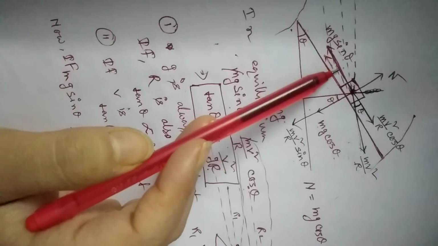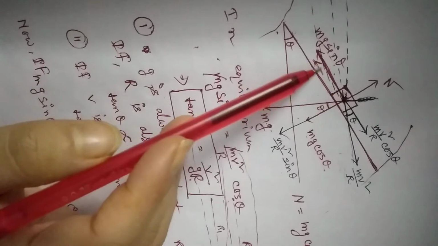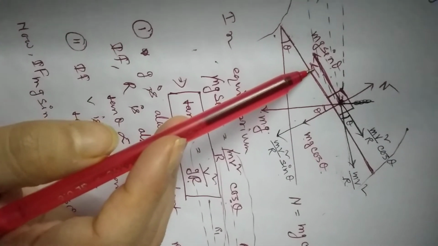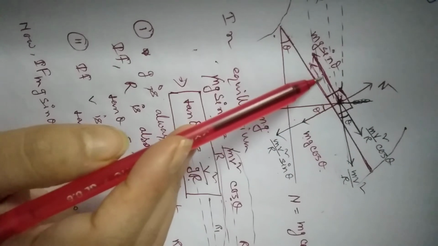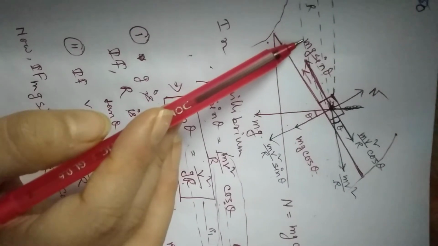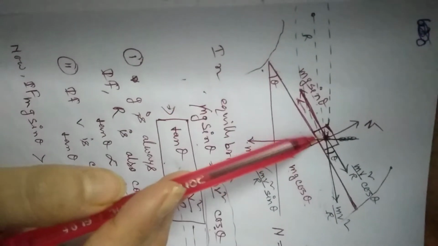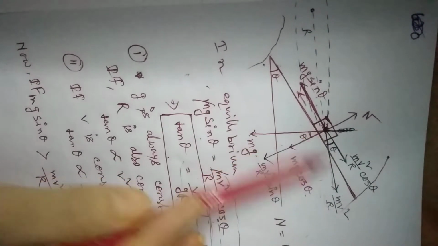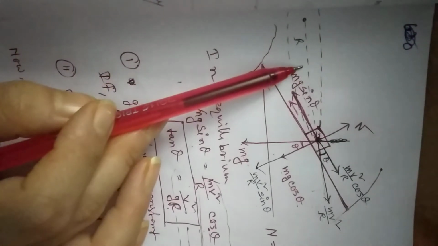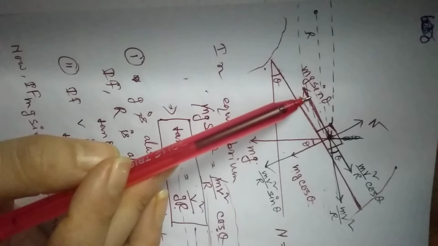So suppose the vehicle is moving along this direction, and after some time the vehicle will stop. Why? Because if the vehicle is moving along this direction, then this component is constant. It does not vary. It does not depend on the radius r. And if the vehicle moves along this direction, then only r will change. Theta cannot change.